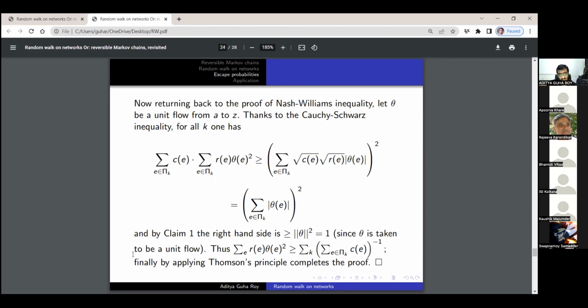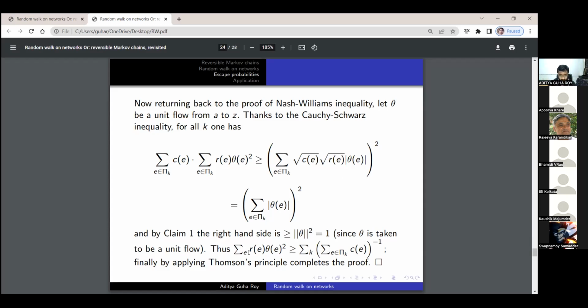Now, thanks to the Cauchy-Schwarz inequality, for all k, we have that the summation over e belonging to pi k of Ce times this quantity, the Re energy restricted to the edges in this pi k cut set, is greater than or equal to the square of the summation over e belonging to pi k of square root of Ce times square root of Re times the absolute value of theta e. And that is equal to, because Ce and Re are reciprocal, so they get cancelled, and we get this. And by claim 1, the right hand side is at least the square of the strength of theta, which is 1, and 1 squared is 1.